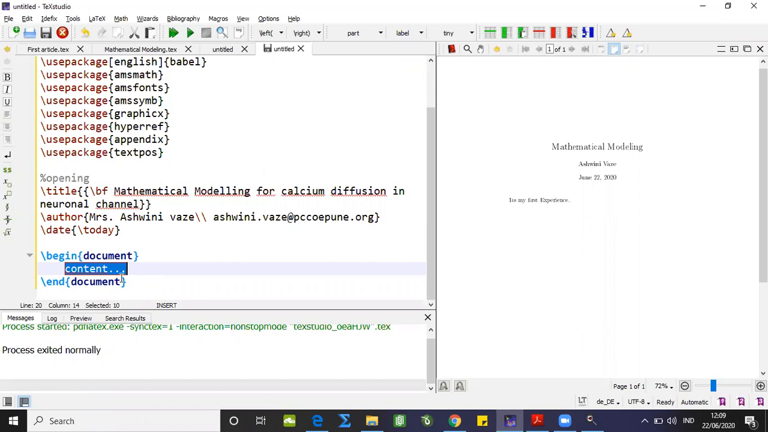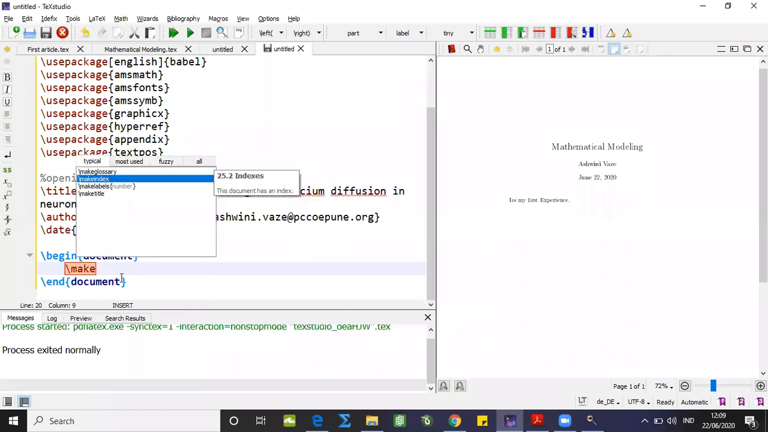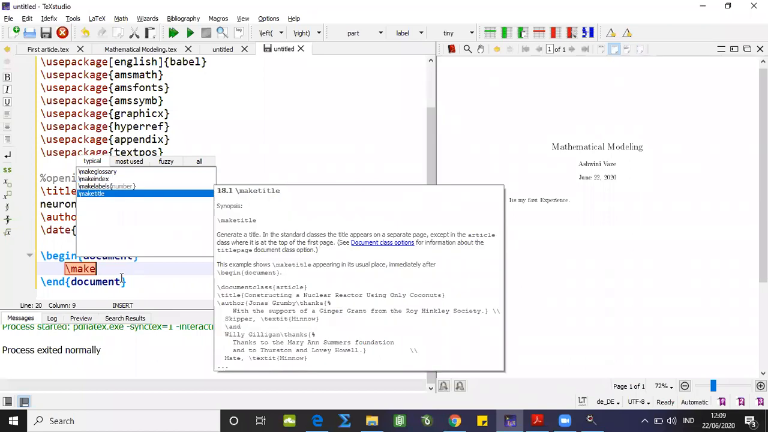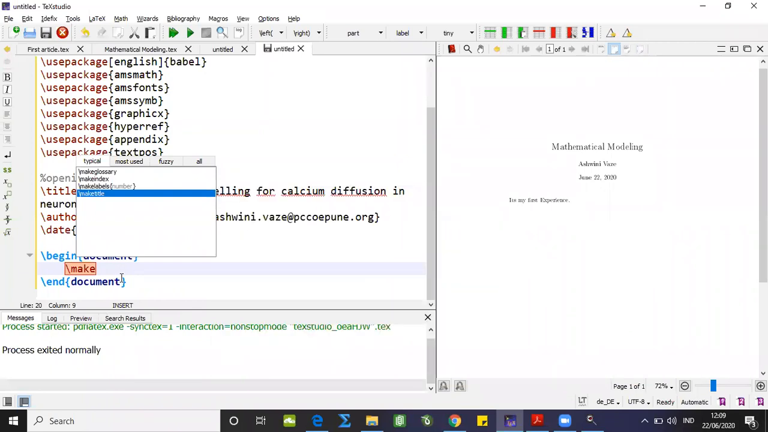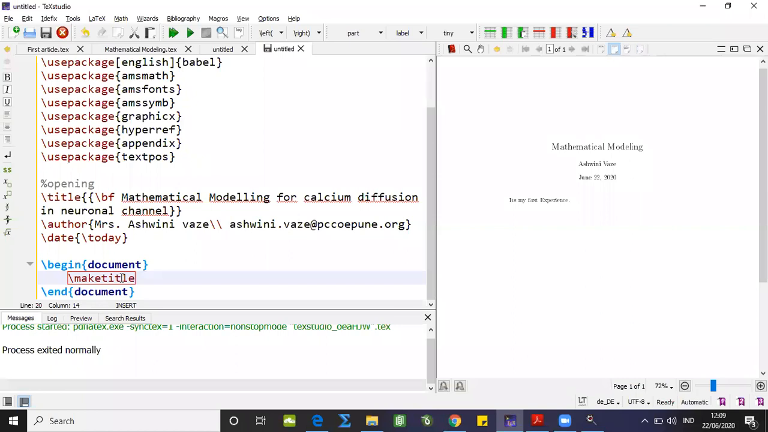Okay. So now here I will write the first command, \maketitle. So this is our fourth command. See, I'm scrolling down with the navigation keys, and it appears, \maketitle. I'll just put enter. So here our maketitle command has run. Now this is our window. Now I'll try to compile this.